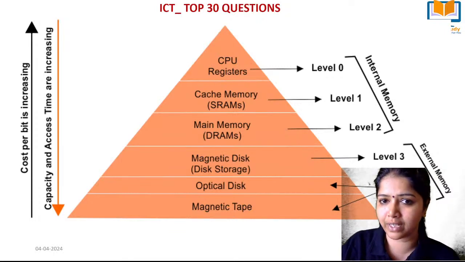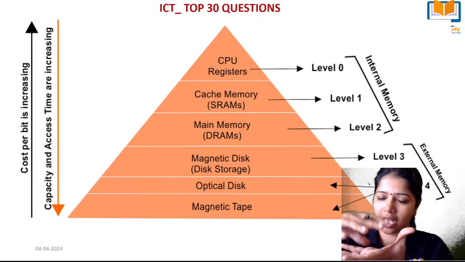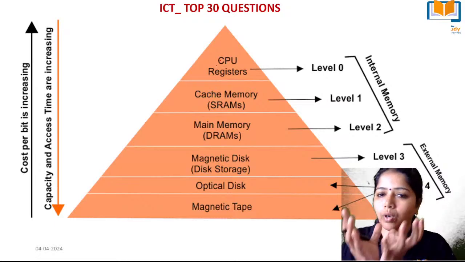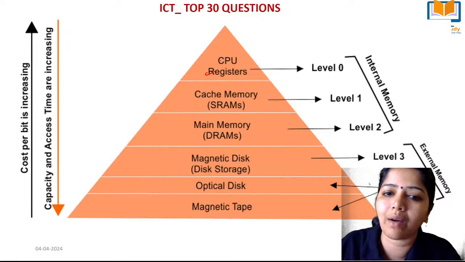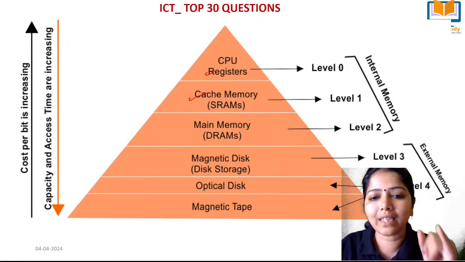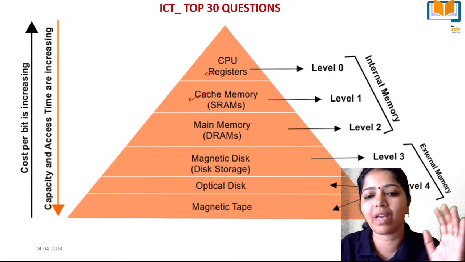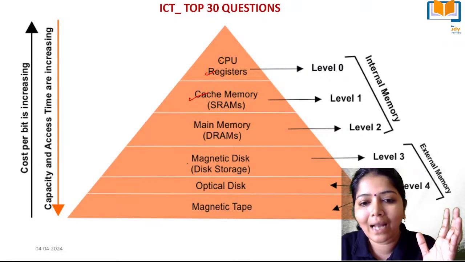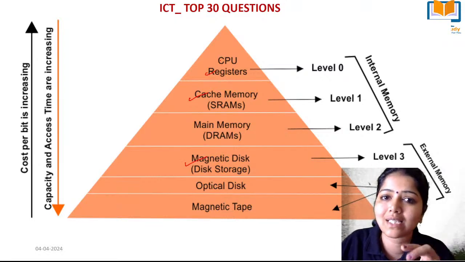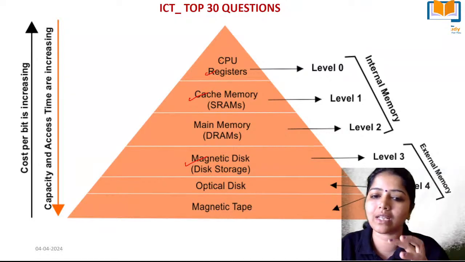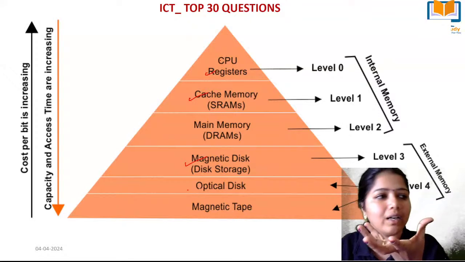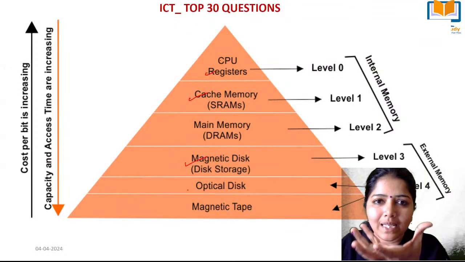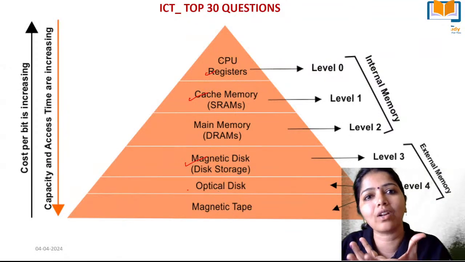Don't forget. First start with the CPU registers, which are in the processor, fastest to access. Then comes cache memory, then main memory where we have RAM and ROM, and then magnetic disk where we have disk storage. Then optical disk, like CDs and DVDs, comes under optical disk.